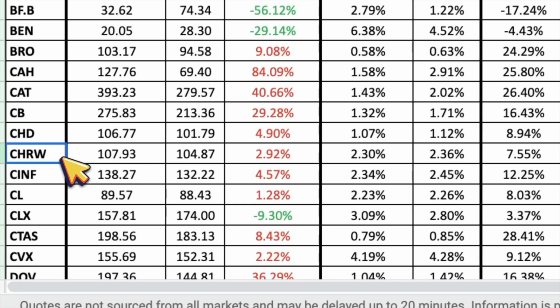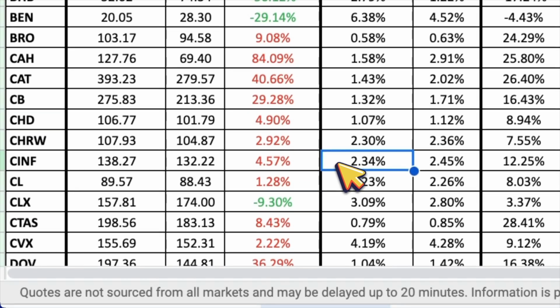Up next is CH Robinson Worldwide, ticker symbol CHRW, and it looks about 3% overvalued with a dividend yield of 2.3%. Next is Cincinnati Financial, ticker symbol CINF, and it looks about 4.5% overvalued with a dividend yield of 2.34%. Then we have Colgate-Palmolive, ticker symbol CL, and it looks about 1% overvalued with a dividend yield of 2.23%.